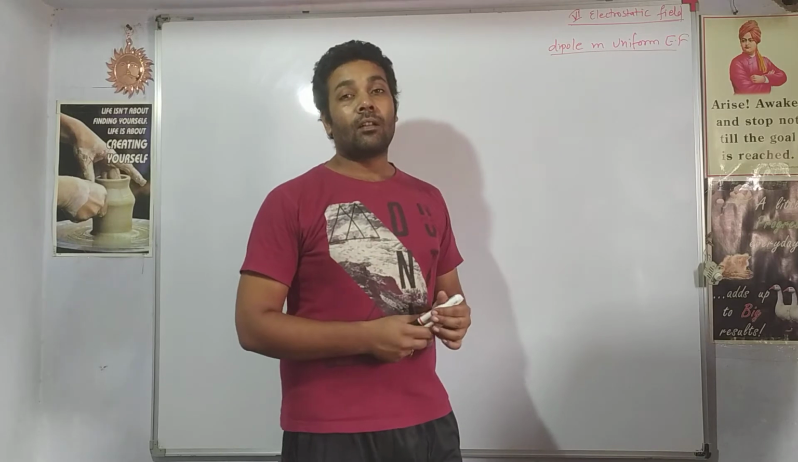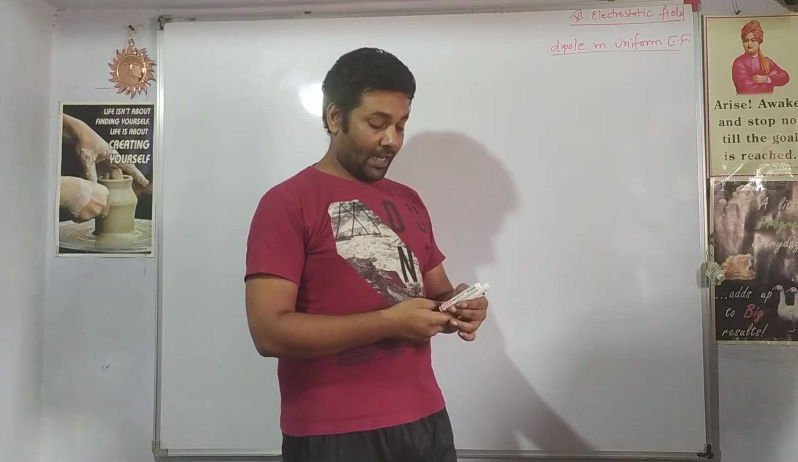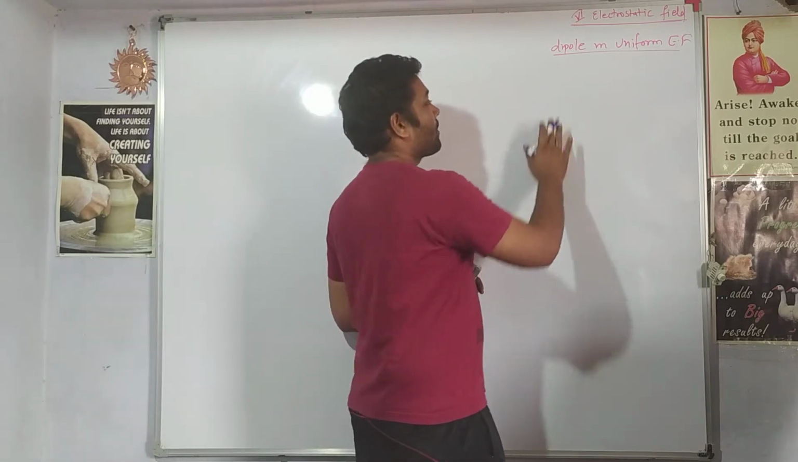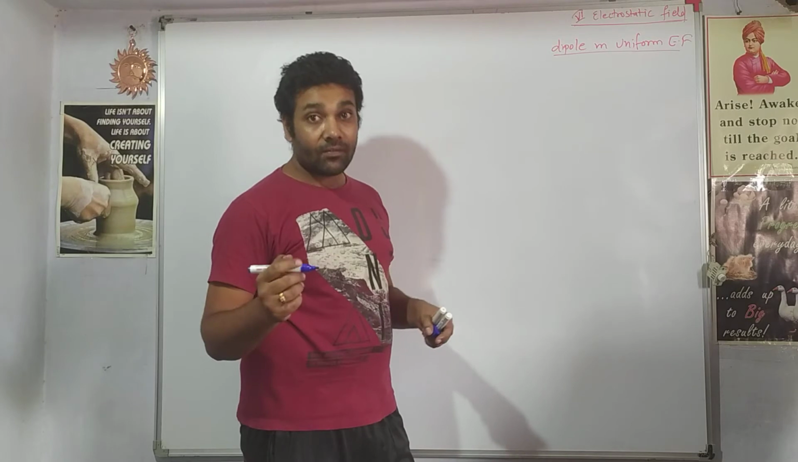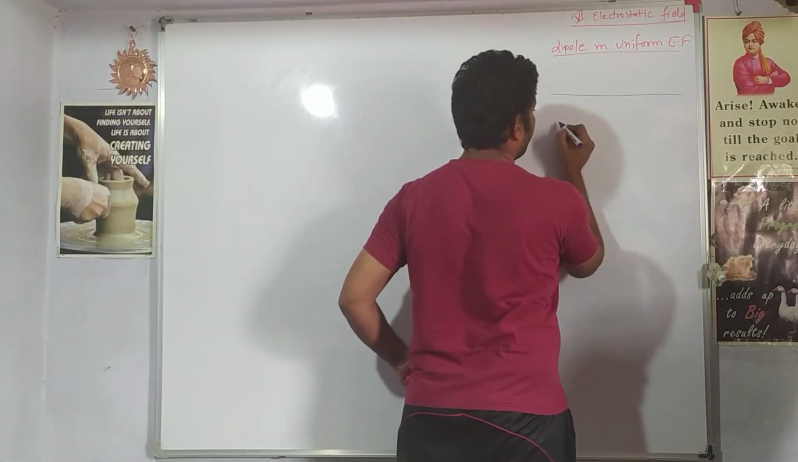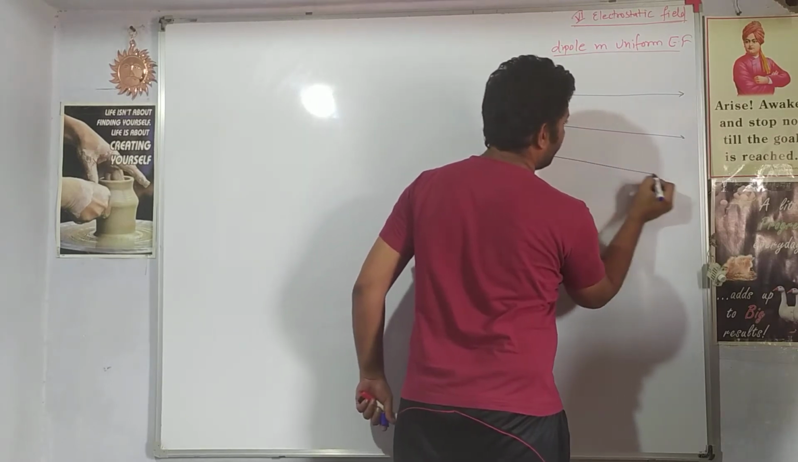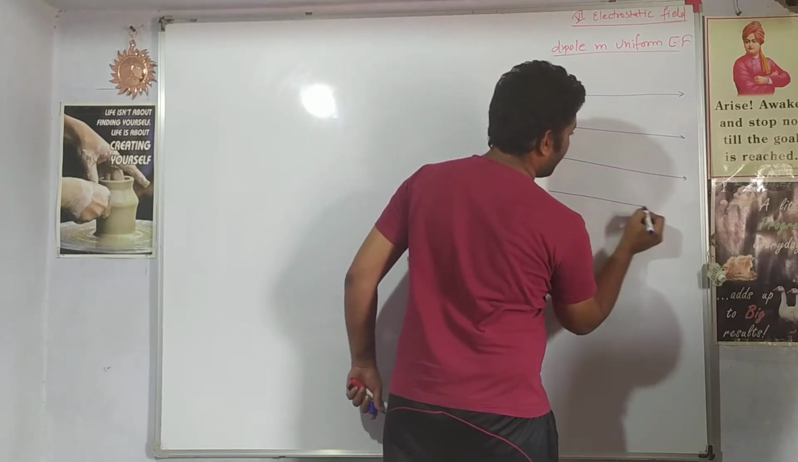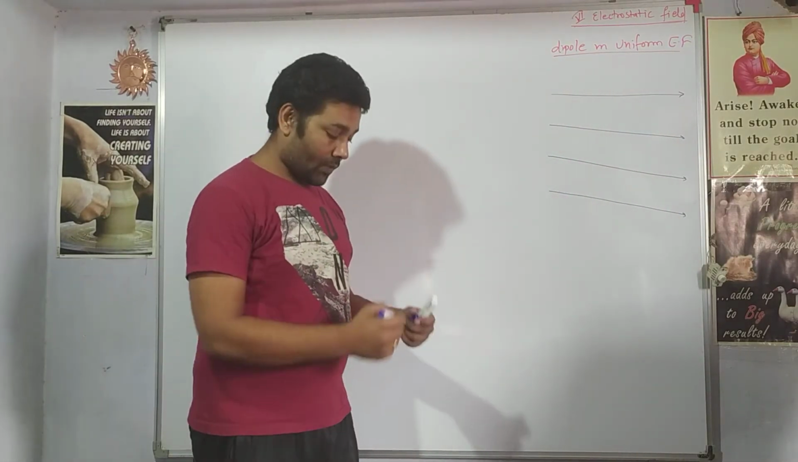Second last topic of this chapter: dipole in a uniform electric field. So what happens when a dipole is placed in a uniform electric field? Let us see. We have been given an electric field whose direction is from left to right. A uniform electric field is represented by such parallel lines. They must be at equal distance from one another.